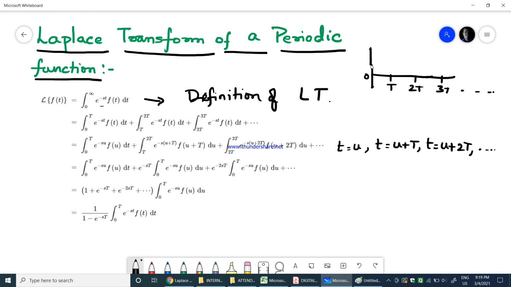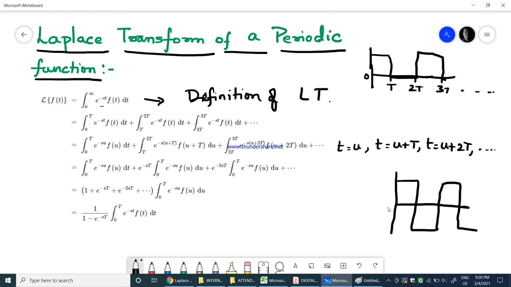So your square wave can be in this manner, or a wave which is periodic in nature can also be in this manner, where the period starts at 0, this is T, this is 2T, and this is 3T, and so on. If such waves are given, we normally take the integration limits in terms of these periods.